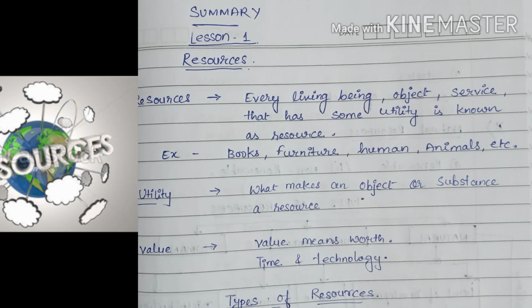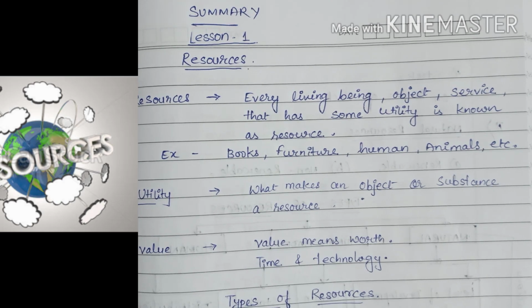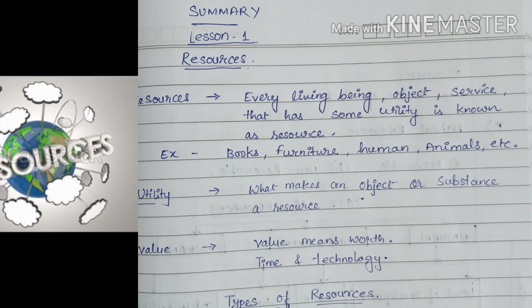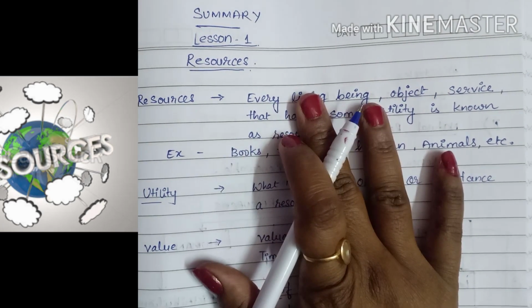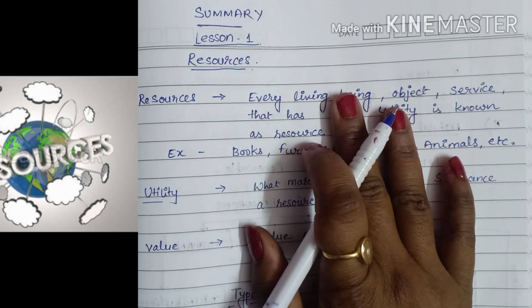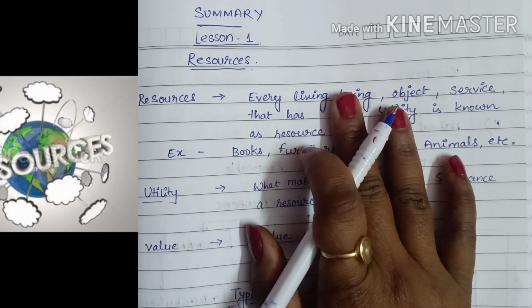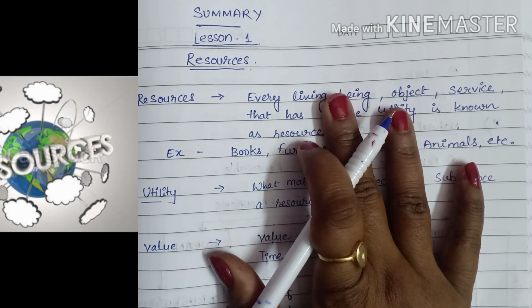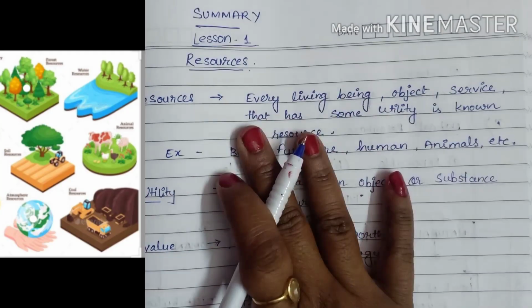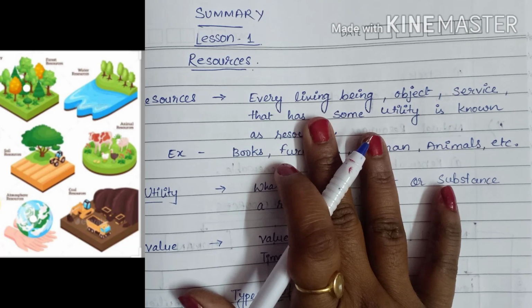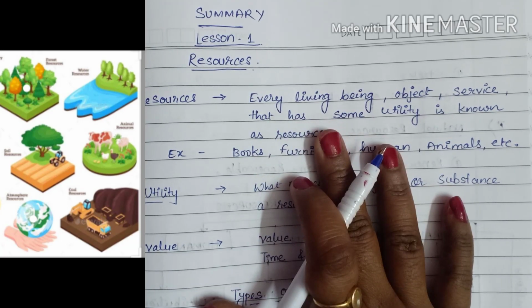For example, if you look around you and observe, you will be able to identify many types of resources. The water you drink when you are thirsty, the electricity you use in your house, or the vegetable sellers outside. Nowadays they come to our homes to sell their vegetables, and those are also resources. So each and everything which we use in our daily life is called a resource.